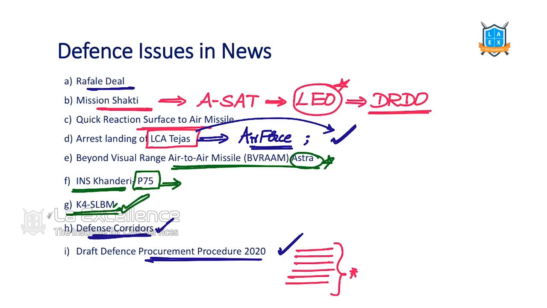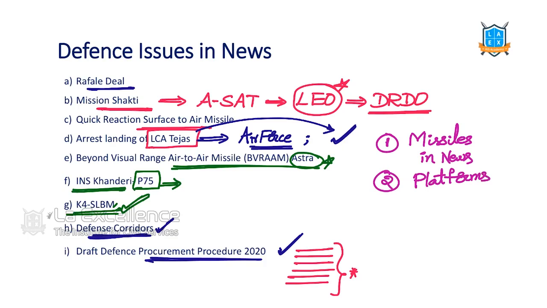Right. Now let's identify in defense what are the high yielding areas. First one is missiles. They might ask us basics on missiles or missiles in use. That can be asked. Second one is platforms. Submarines, aircrafts, these are called platforms. So, what are the defense platforms? And then what is this? This one is policy, defense policy.